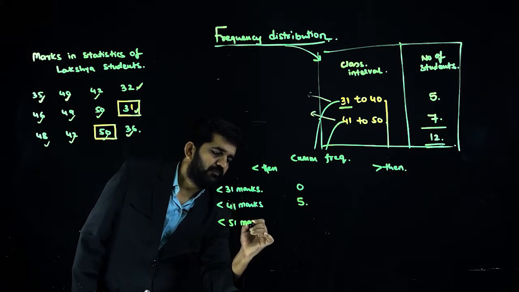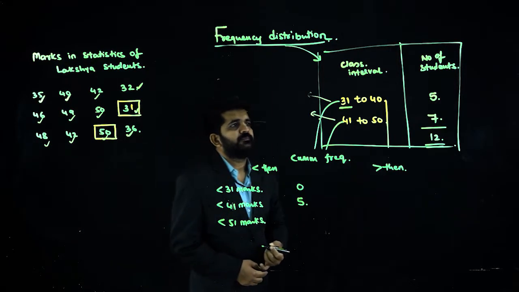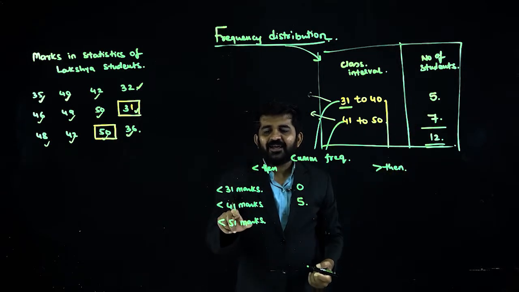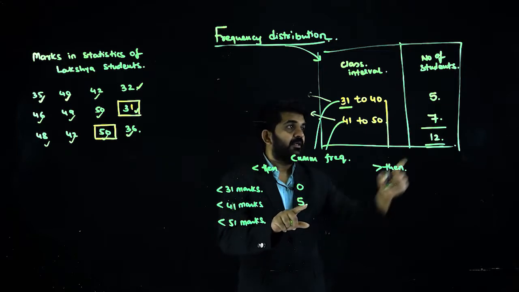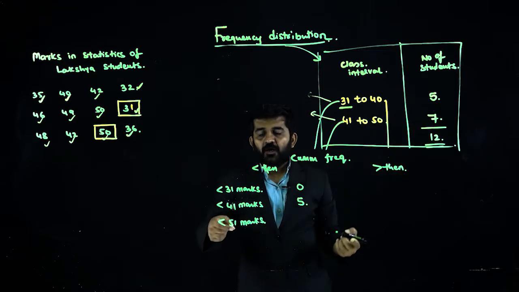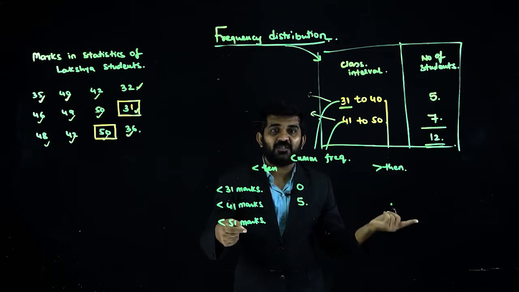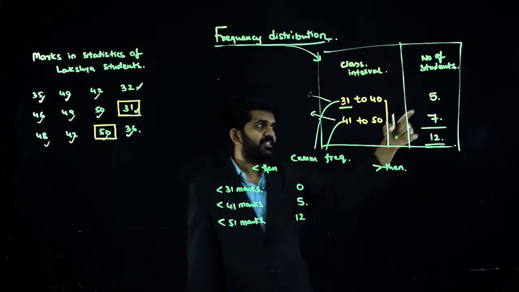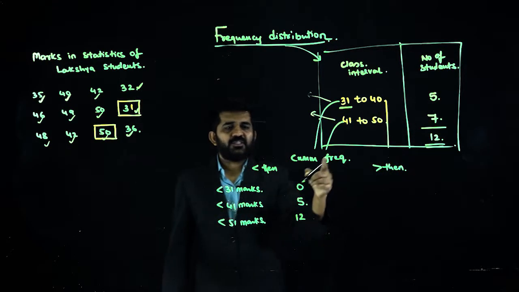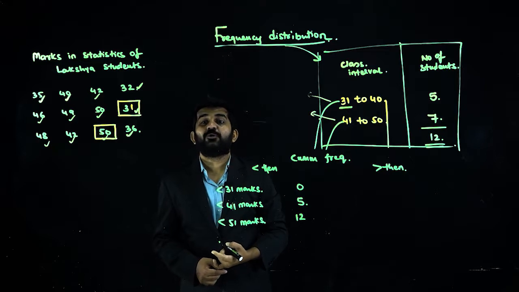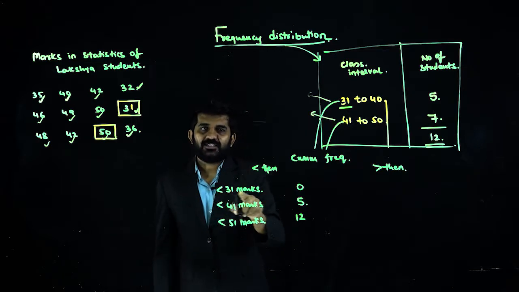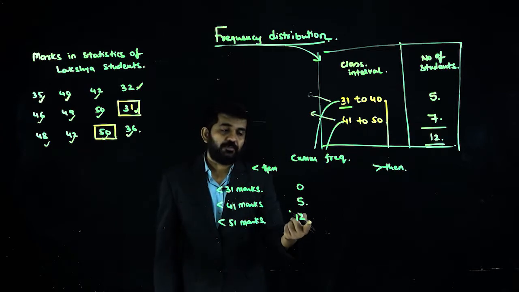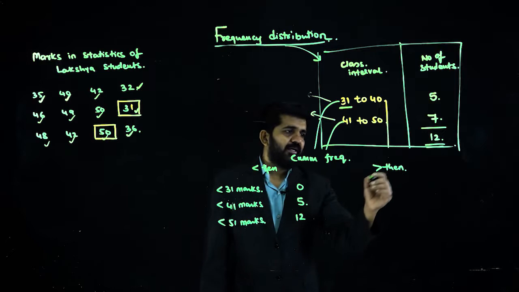Less than 51 marks: all of them will come. They are having between 30 to 40, they are having between 40 to 50, all are having less than 51. Total marks are 50. So all the people will be included, will be added. So 5 plus 7. This is known as less than cumulative distribution, where less than 31 marks 0 people, less than 41 marks 5 people, and less than 51 marks 100% or 12 students are there.